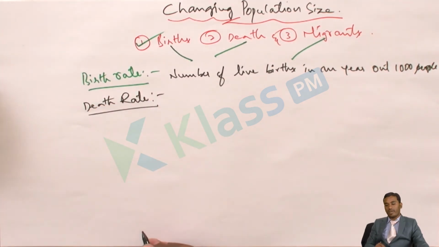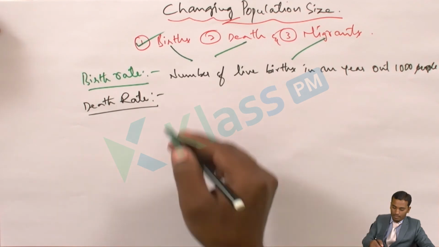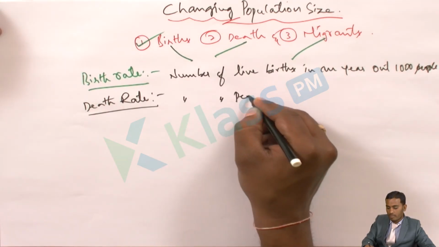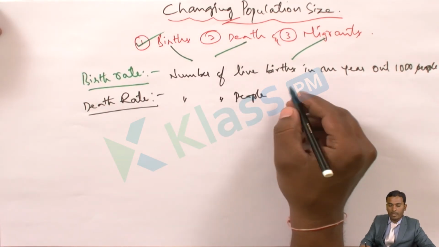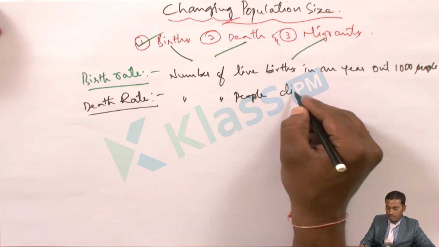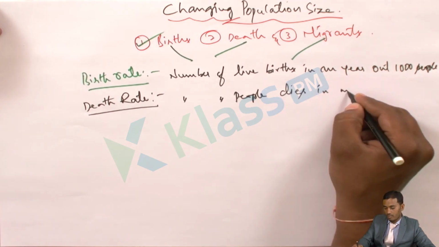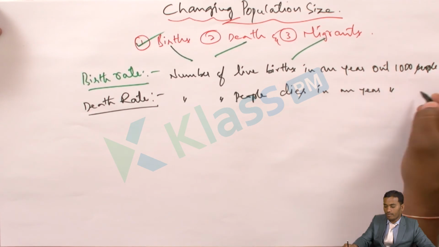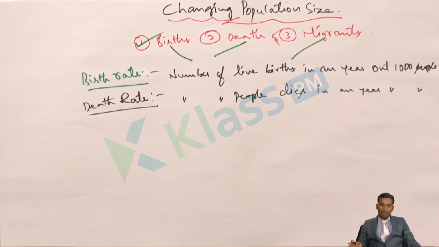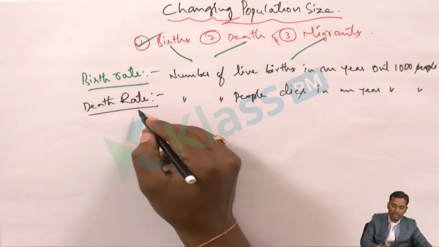So what is this death rate? The number of people who die in a year, again out of 1000 people. Out of 1000 people, how many people are dying in a year? That we call the death rate.